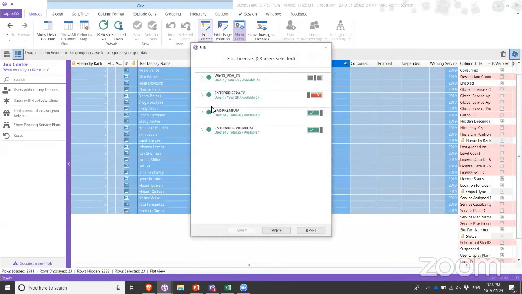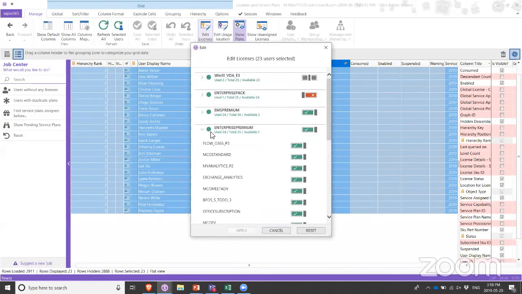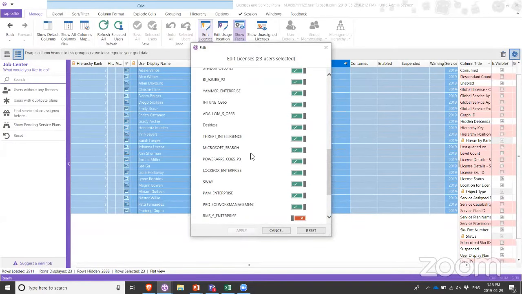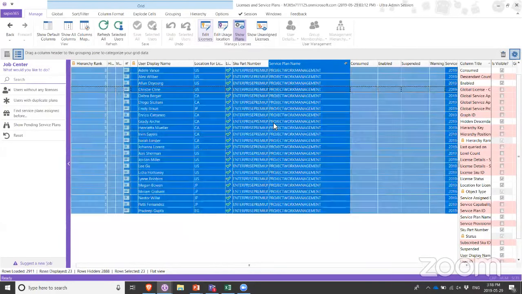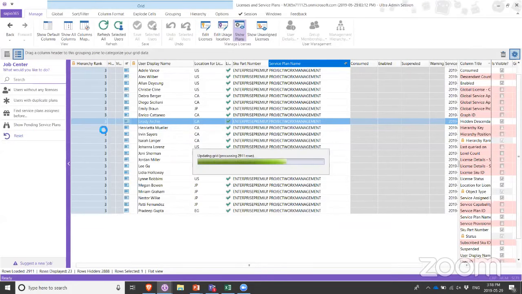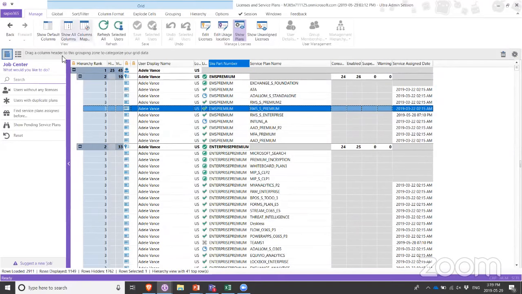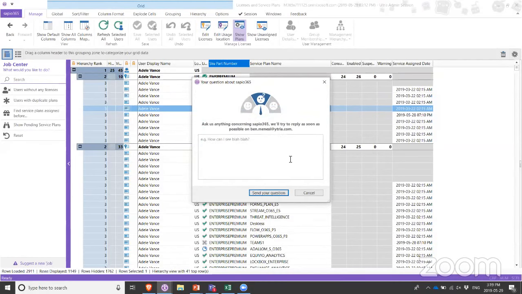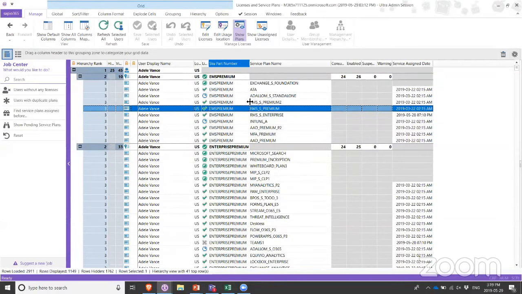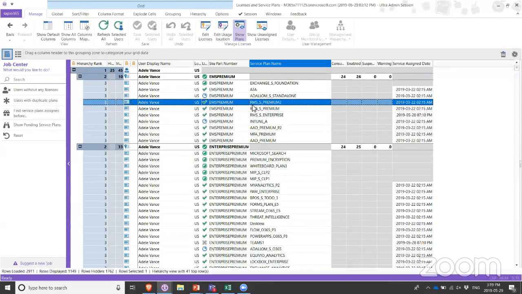In fact, we can edit it in a way that we can also automatically dive into the service plans and say, I want to take the Project Work Management out of the licenses and the service plans that are available to those users. All right. So that's a way to edit licenses really, really quickly. If you have any requirements that are similar that would make sense for us to build a Job Center job for, you can quickly click on the Suggest New Job option and just tell us what you want to see here, and we'll do it for you. So that is how we can automate certain tasks in the SAP 365 interface.